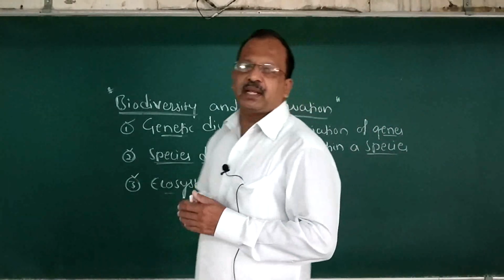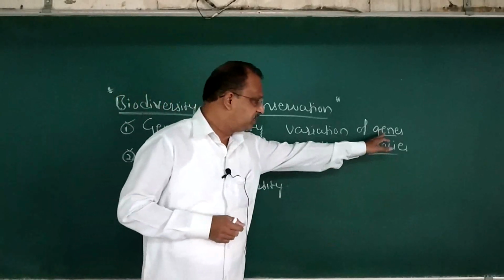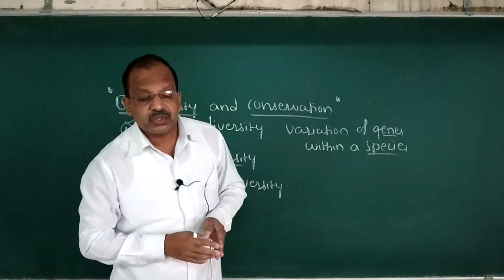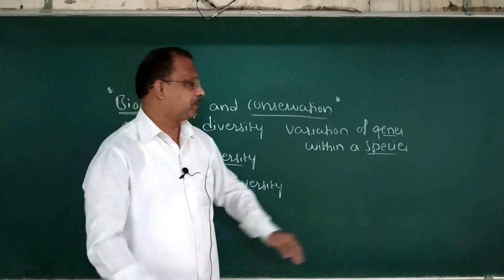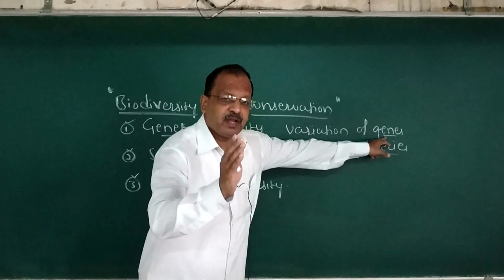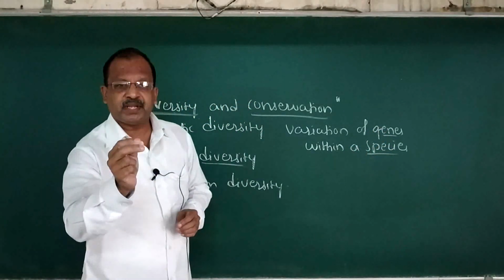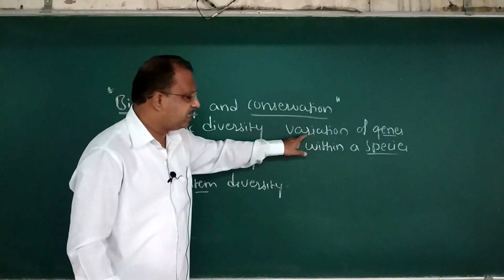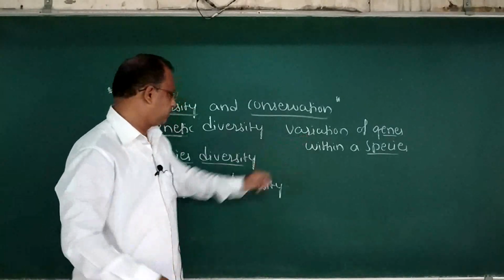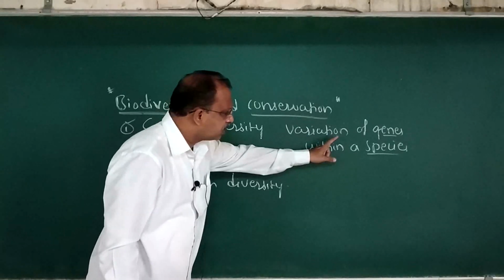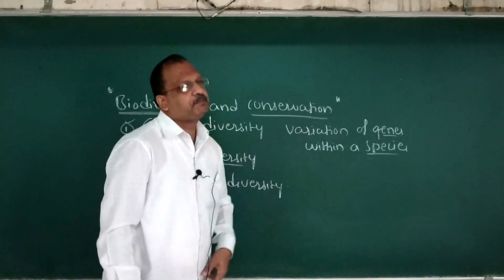Gene is the fundamental unit of heredity associated with a particular character. Variation is nothing but changes. Genetic diversity is caused due to variation of genes within a species.